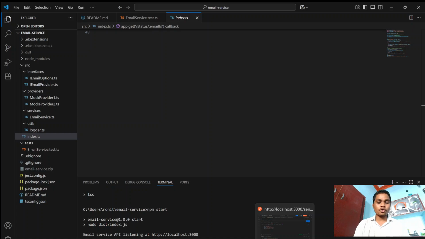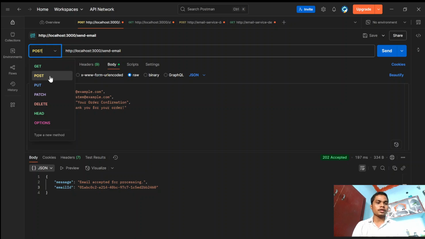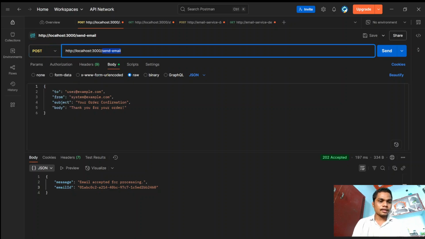You need to copy this, and I need to go back to Postman. I am using Postman to check whether everything is working fine or not. I need to click the POST method for checking the status, and then paste the localhost port number here.